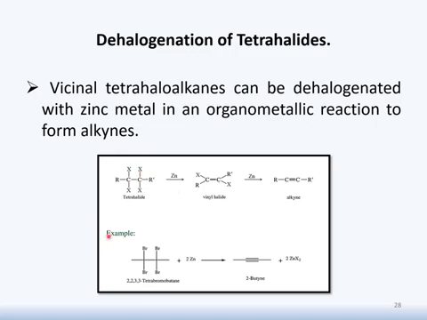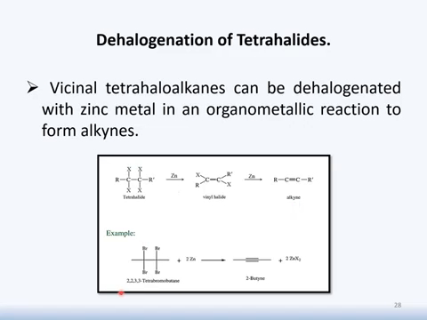For example, in the general reaction, this is a tetrahalide. In the presence of this zinc metal, the reaction will produce vinyl halides. Here there are 4 halo groups and here there are 2 halo groups. It means there is removal of 2 halo groups and it will form zinc dihalide. Again, this vinyl halide, as we know, we proceed with this reaction for the synthesis of alkyne, and still we do not have alkyne. It again, in the presence of zinc, will be responsible for the production of alkyne.